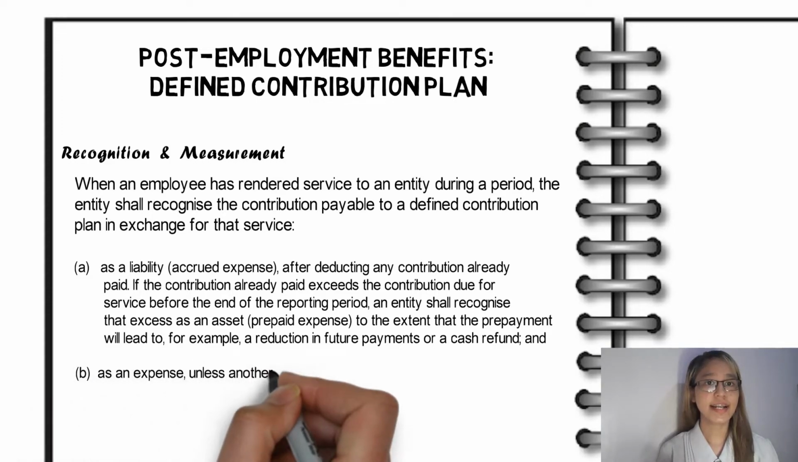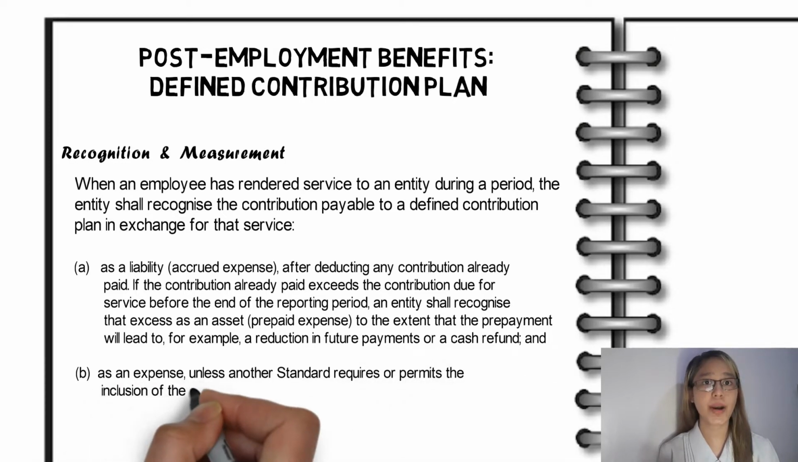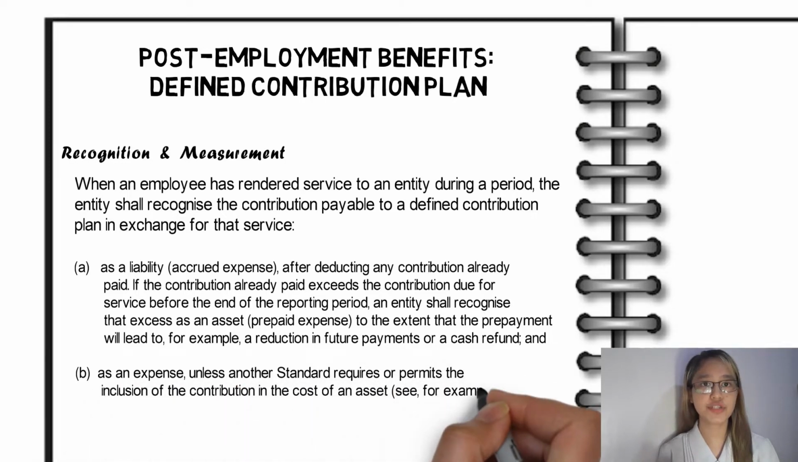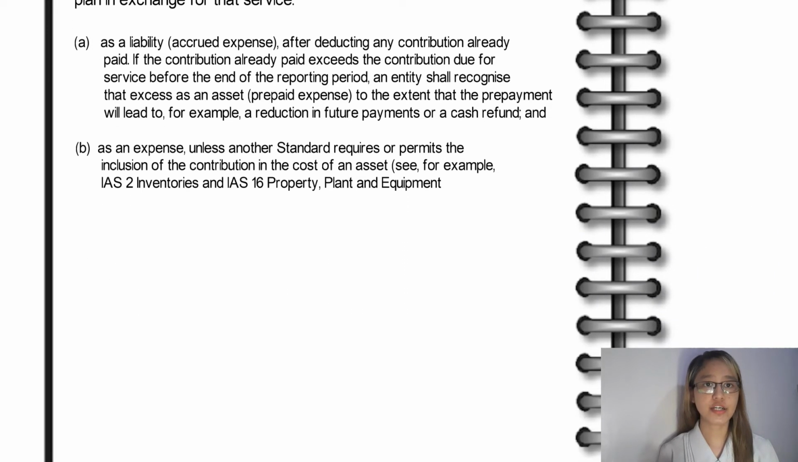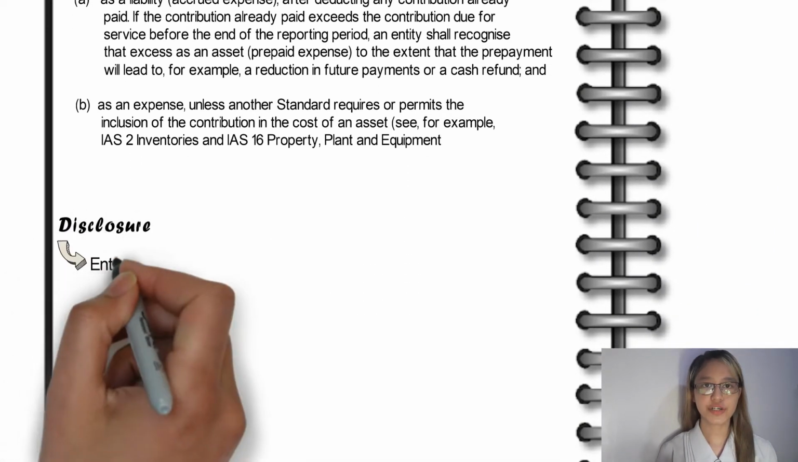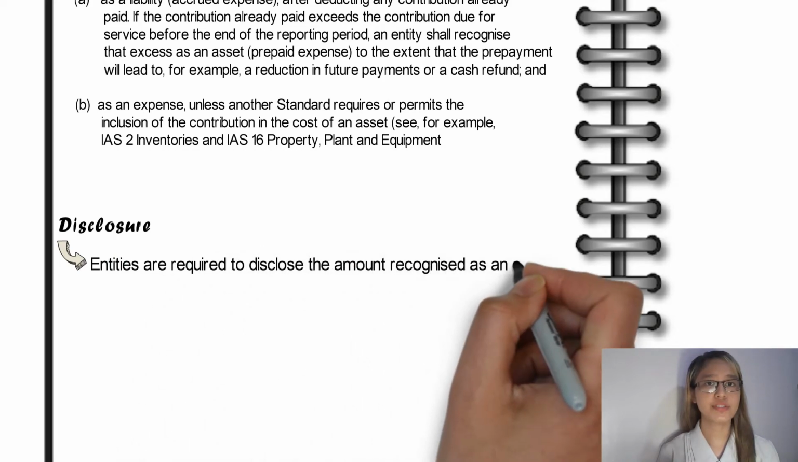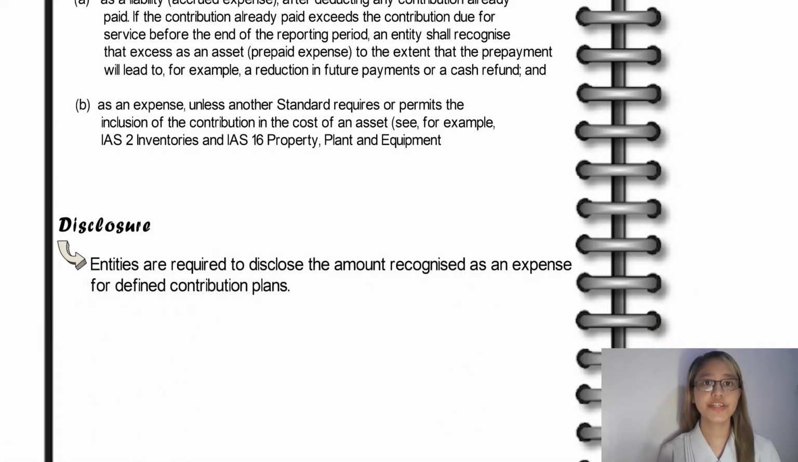And second, as an expense, unless another standard requires or permits the inclusion of the contribution in the cost of an asset. For example, IAS 2 Inventories and IAS 16 Property, Plant, and Equipment. For the disclosure, entities are required to disclose the amount recognized as an expense for defined contribution plans. This relates also to state-run plans when entities are required to make contributions on top of an employee's gross salary, but it's true that most entities do not provide such a disclosure.